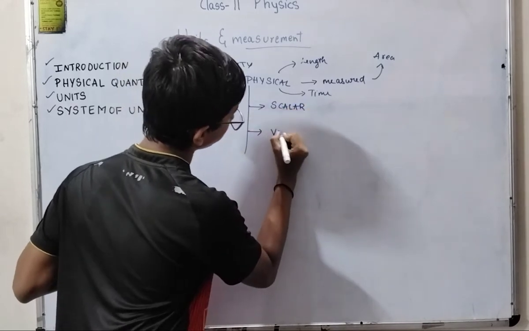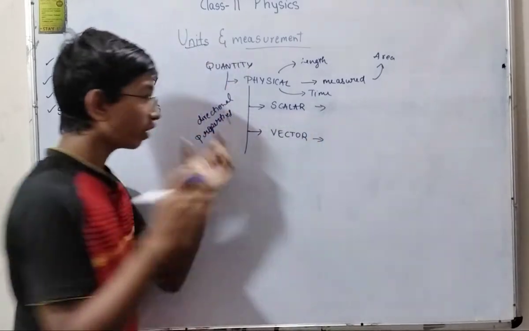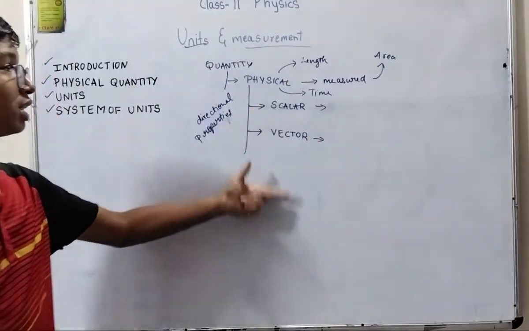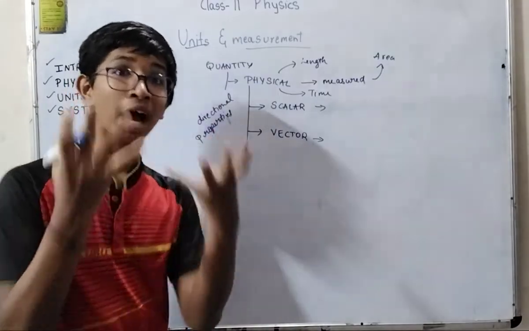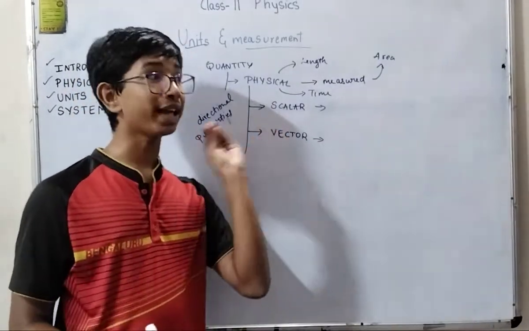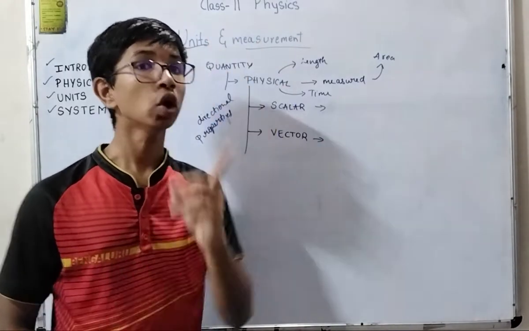From the word scalar we can see scale. Scale means measurements, numbers. So one trick is scalar, scale. Scale means only numbers, no direction.